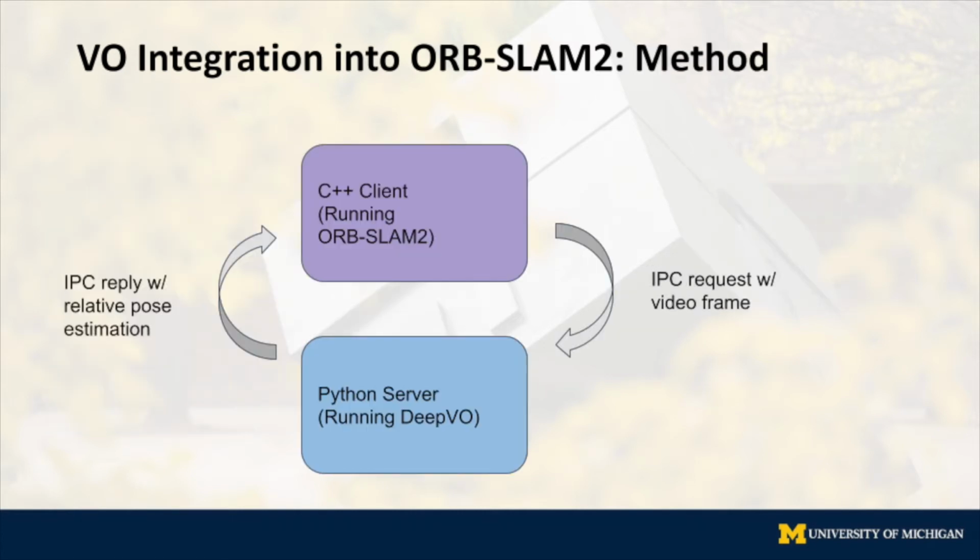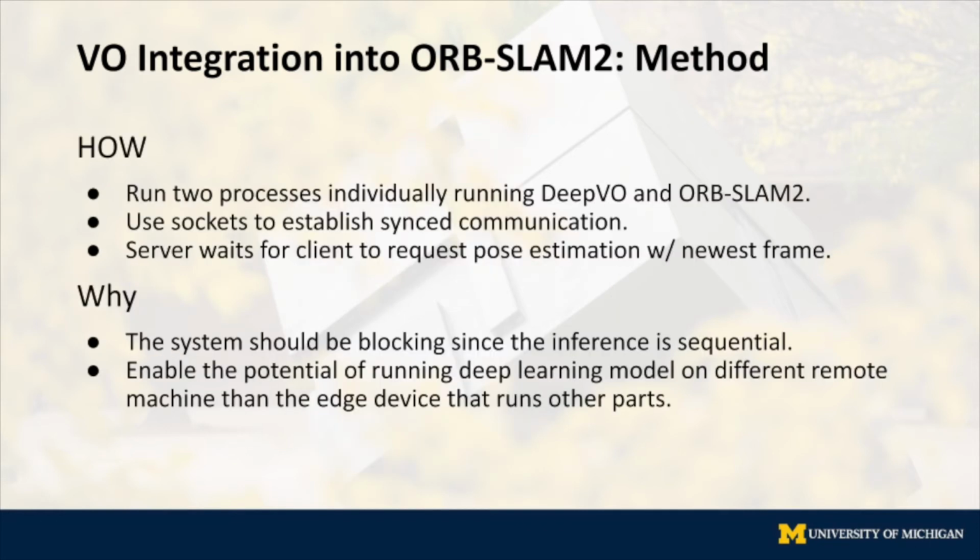To accomplish that integration, we establish an inter-process communication with a C++ client running ORB-SLAM2 and a Python server running DeepVO. At each iteration, the client sends the current frame and receives the newest relative pose estimation. Specifically, we use sockets to establish the communication because, first of all, it's synchronous and blocking, which are desired. And second of all, that enables the potential of running the deep learning model on a different remote machine than the edge device that runs other parts.